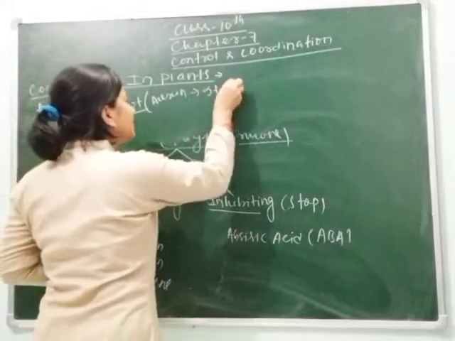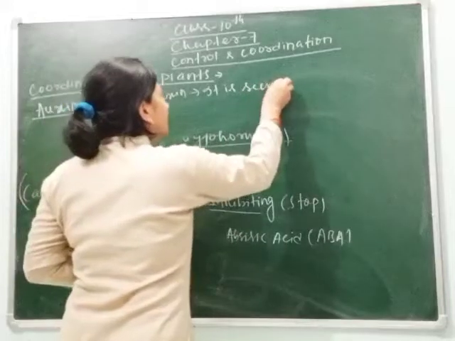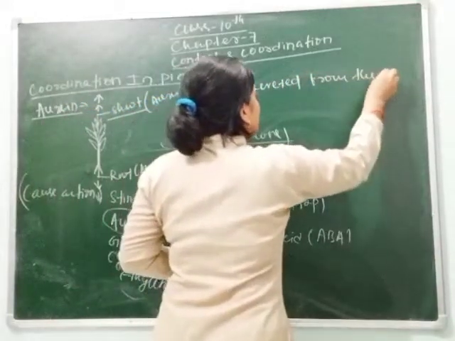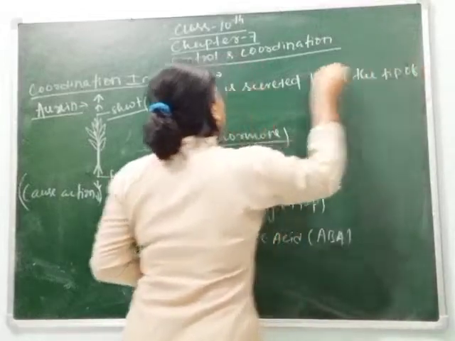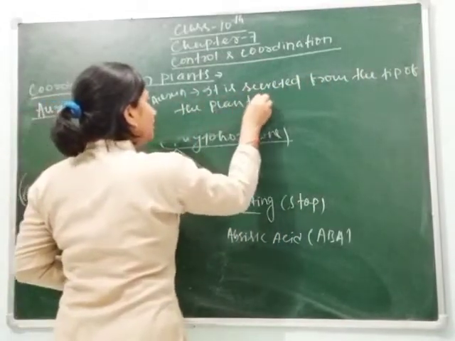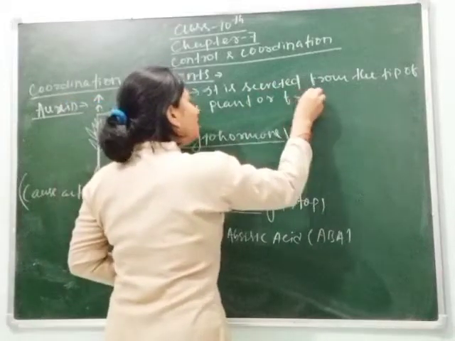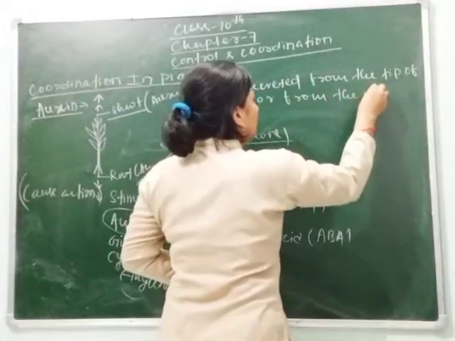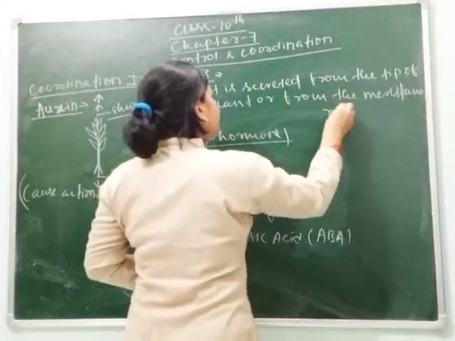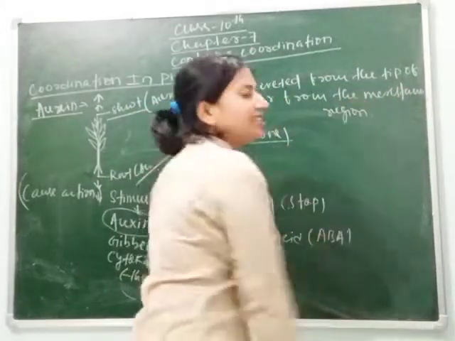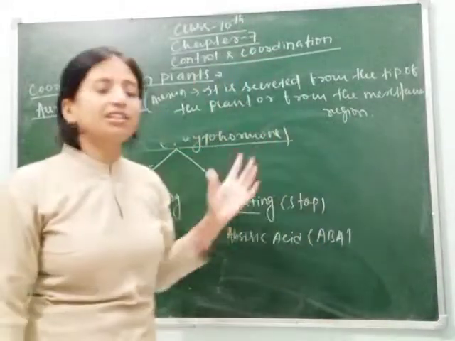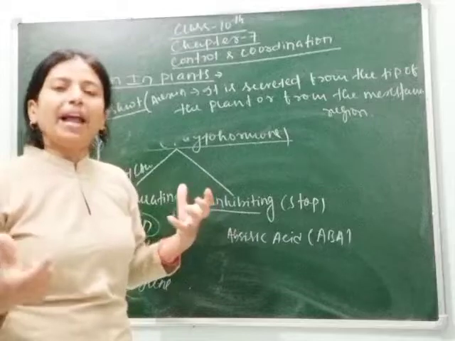It is secreted from the tip of the plant or from the meristematic region. It means the meristematic region is the area where continuous cell division occurs for plant growth.